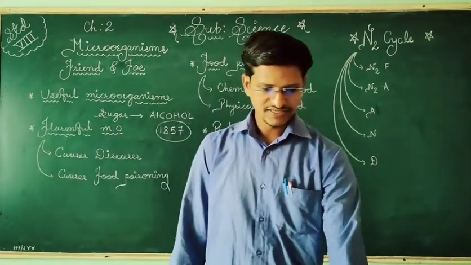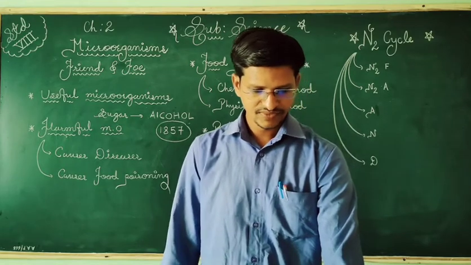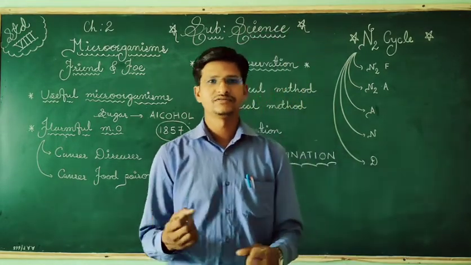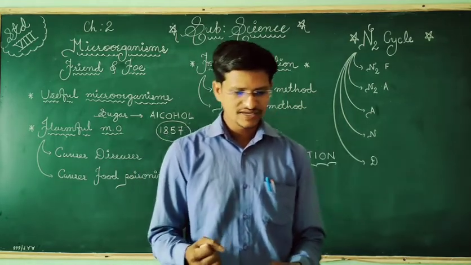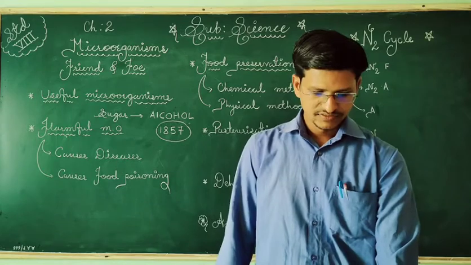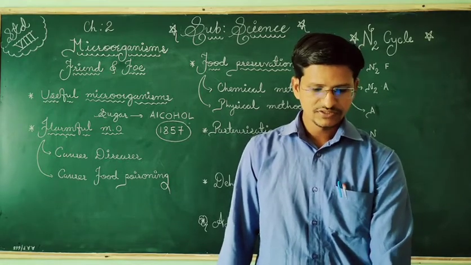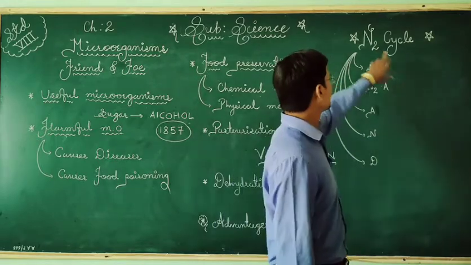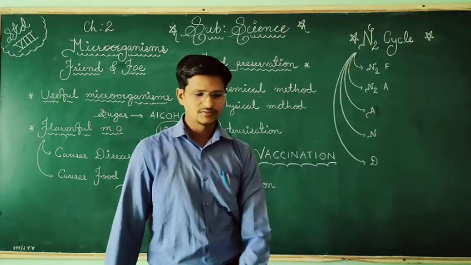Next is blue-green algae. Here they help in nitrogen fixation. They make their own food; they convert atmospheric nitrogen. This is commonly known as biological nitrogen fixation. That we will study in the nitrogen cycle, all those things we will study.